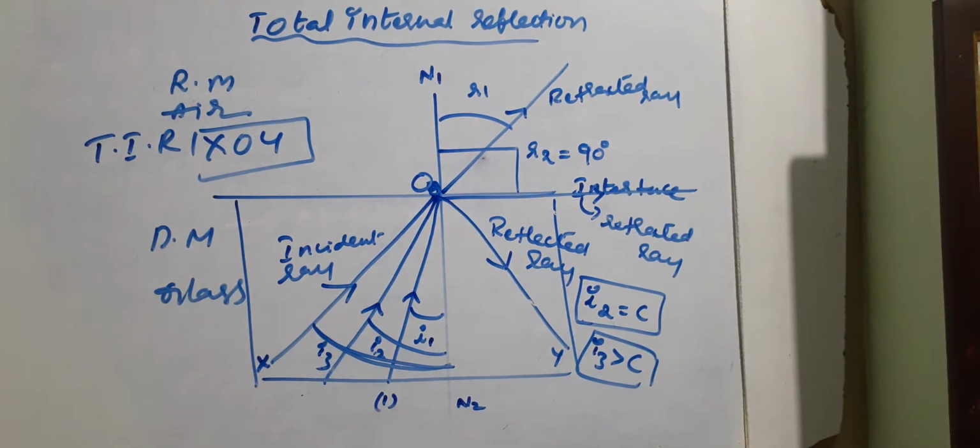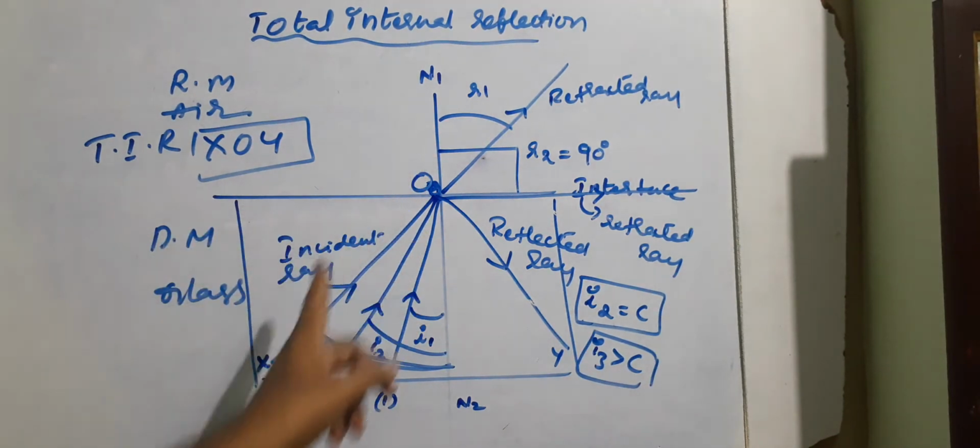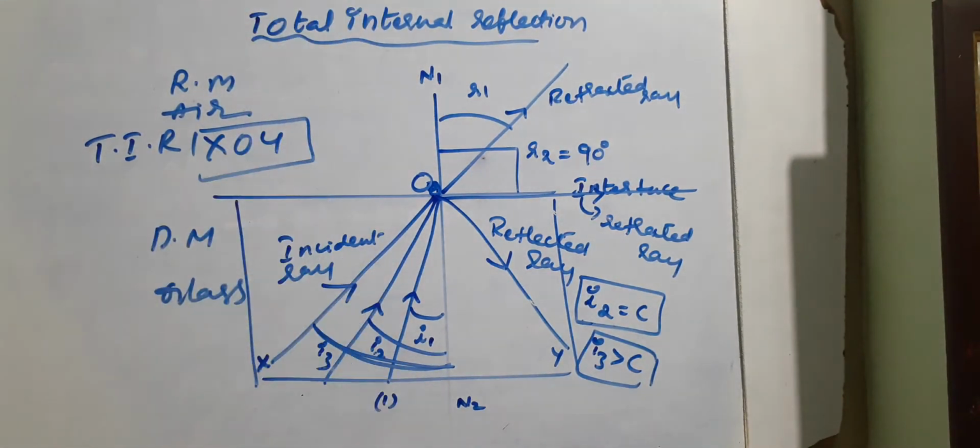So now from this we can understand that two conditions are satisfied for total internal reflection, and we can also define total internal reflection, students. You can see the direction of the incident ray is from denser medium into rarer medium, one thing, and the angle of incidence is greater than the critical angle.